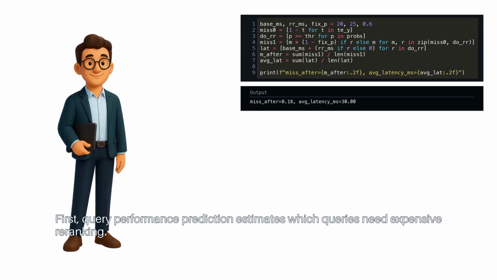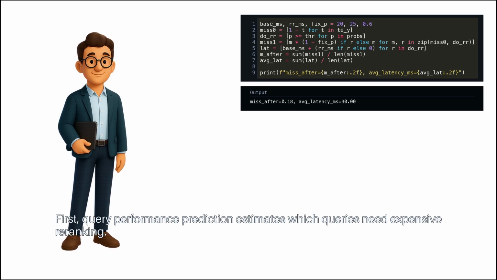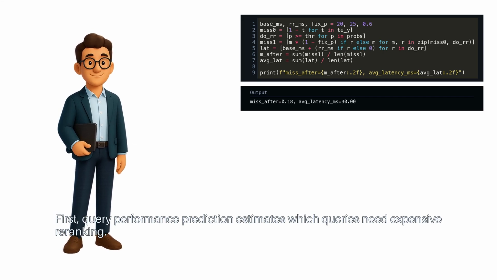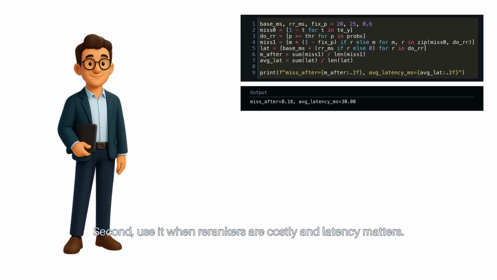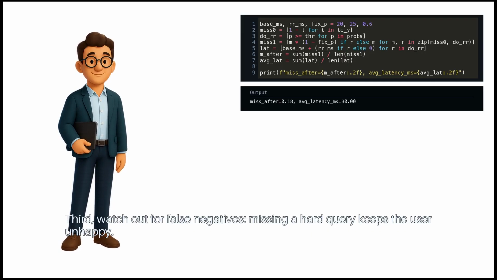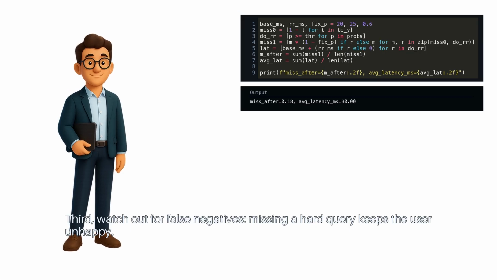Recap. First, query performance prediction estimates which queries need expensive re-ranking. Second, use it when re-rankers are costly and latency matters. Third, watch out for false negatives. Missing a hard query keeps the user unhappy.